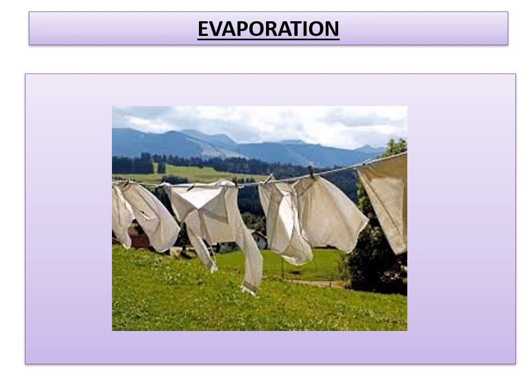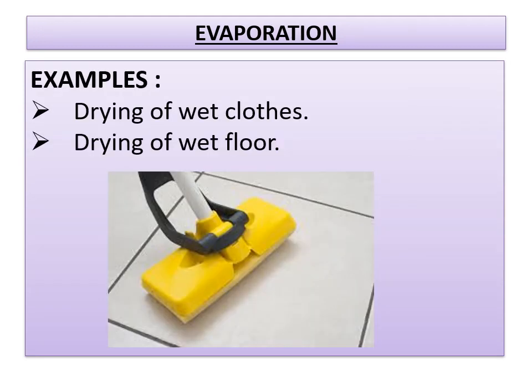The particles of matter, irrespective of the state, at a given temperature possess different energies. Examples related to evaporation are drying of wet clothes, already I mentioned, and drying of a wet floor also, where after a few minutes all the water on the floor will be evaporated.